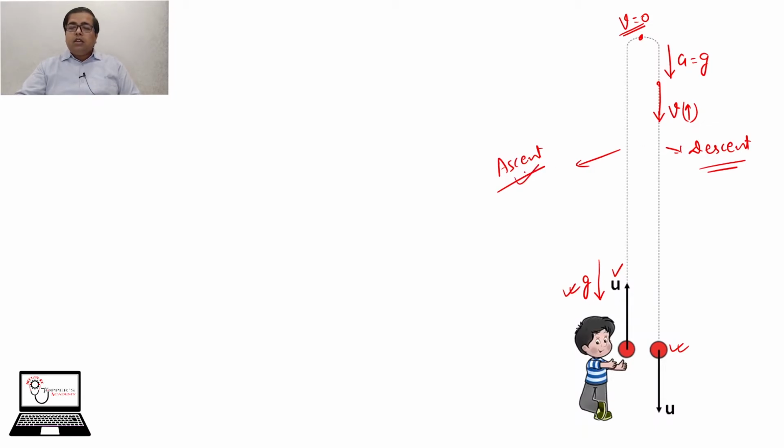So during ascent, the speed decreases and finally becomes 0, and during descent its speed increases and finally becomes equal to the initial velocity. You must keep remember that thing. Finally, at the same height, the initial velocity of projection and the downward velocity when it comes to the hand of the boy, both are the same. We must keep remember this thing.